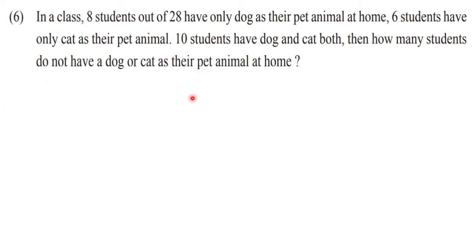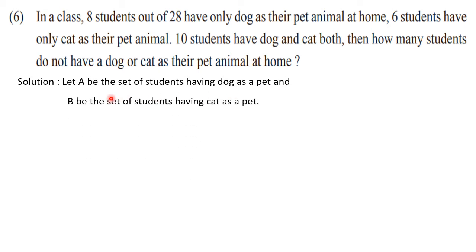Now let us go towards its solution. So in the solution, in the beginning, we have to write down the sets. We have to denote set A and set B. So let A be the set of students having dog as a pet, and set B the set of students having cat as their pet. Okay. Afterwards, see, 10 students are having dog and cat both. So I told you that this is nothing but intersection. So write down that. Therefore, n of A intersection B is 10.